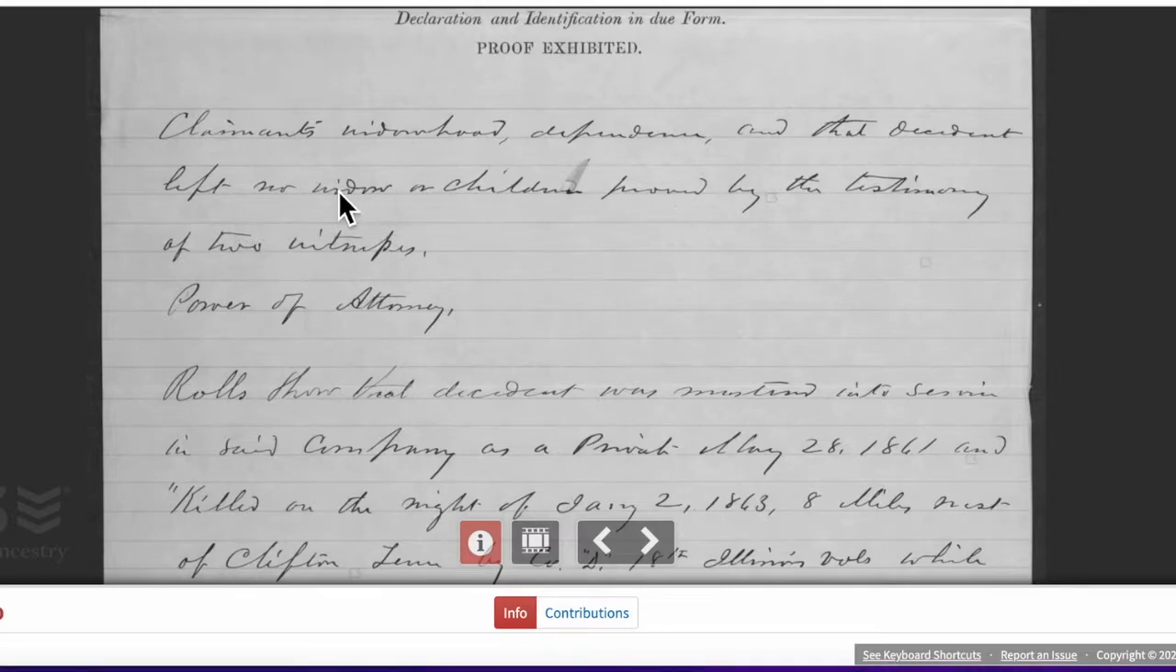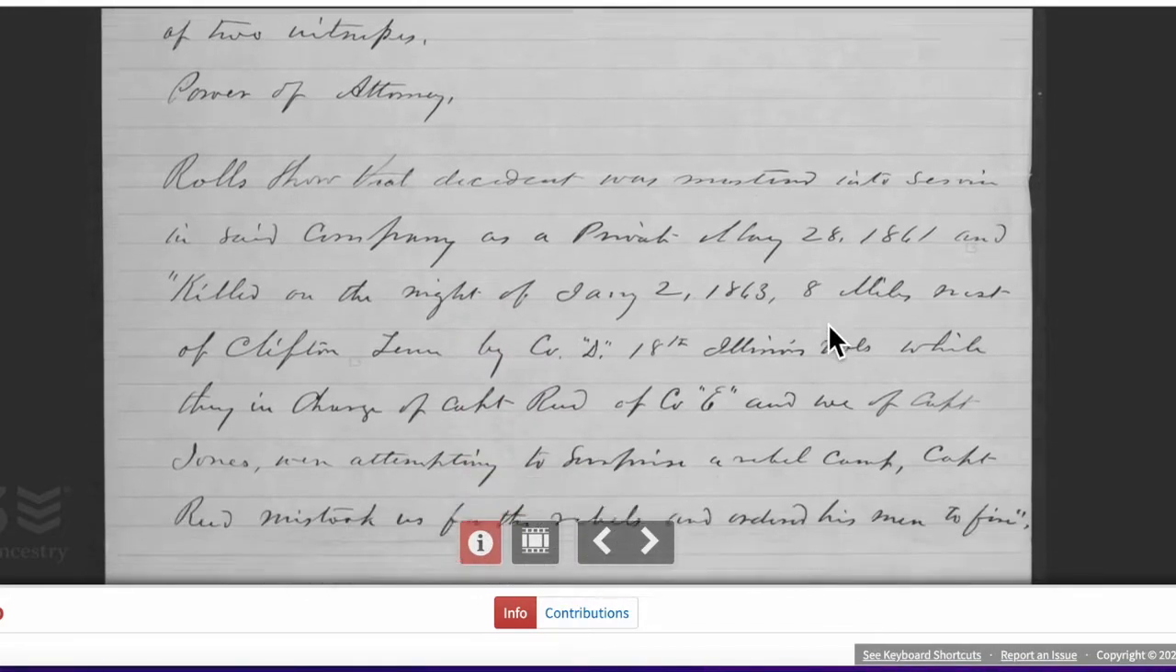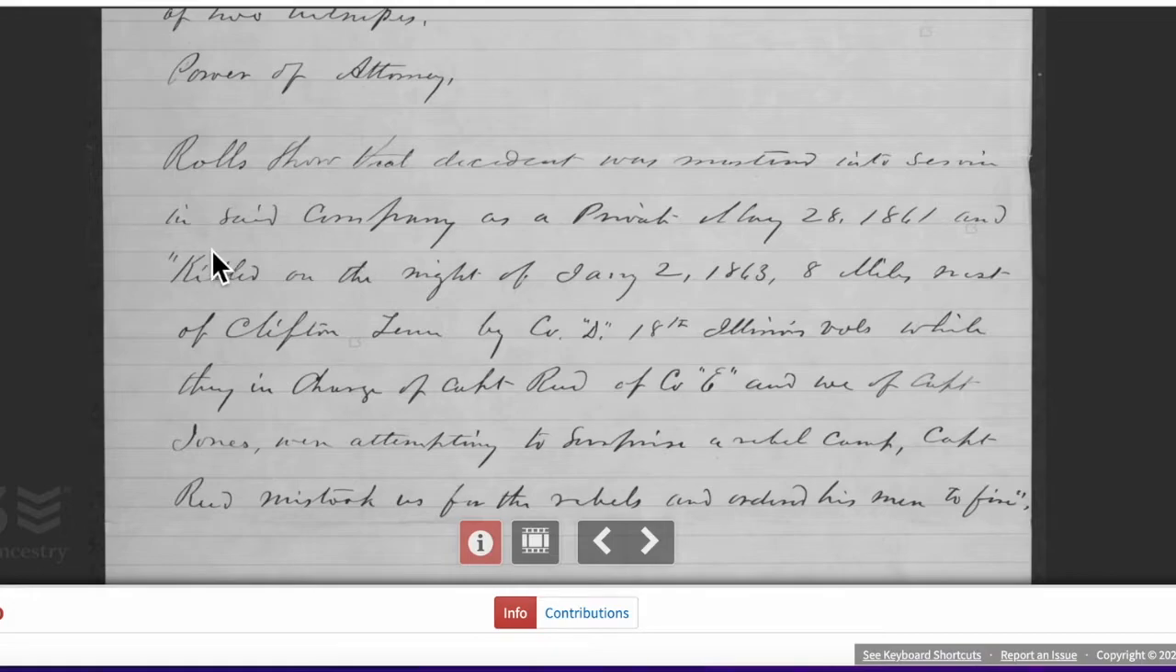All right. Right then and there, I know that Elizabeth has to be his mother because it says so right here. Left no widow or children. All right. So we're going to go ahead. That he was mustered into service in company as a private May 28th, 1861, and he was killed on the night of January 2nd, 1863, 8 miles west of Clifton, Tennessee.